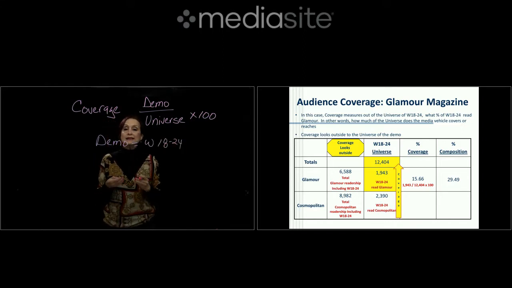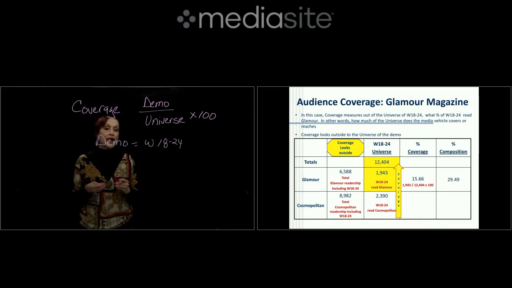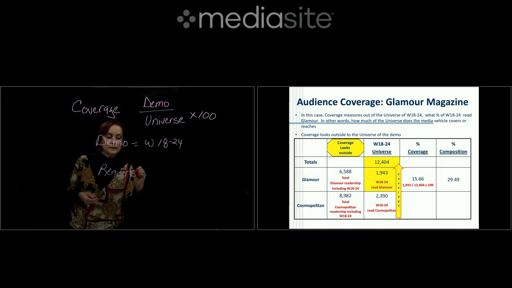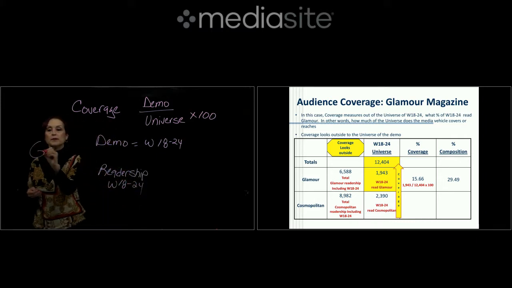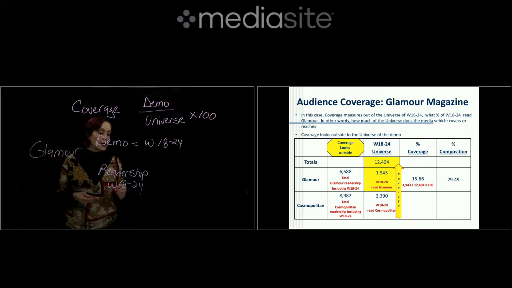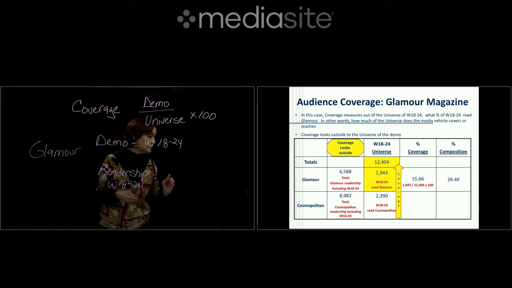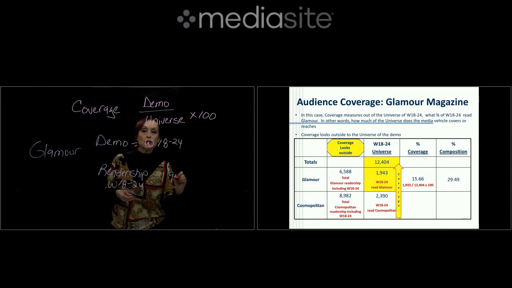So here in this example, let's say that women 18 to 24, so let's say that is readership. Women 18 to 24 that reach, and here we're talking specifically about Glamour magazine. So let's say that readership of women 18 to 24 is 1,943.